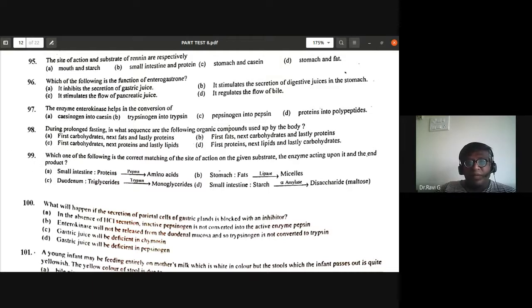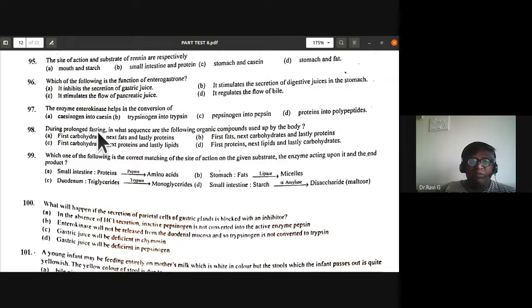Okay. So the 98th question. During prolonged fasting, in what sequence are the following organic compounds used up by the body? Okay, first carbohydrates, next fats, and lastly proteins.